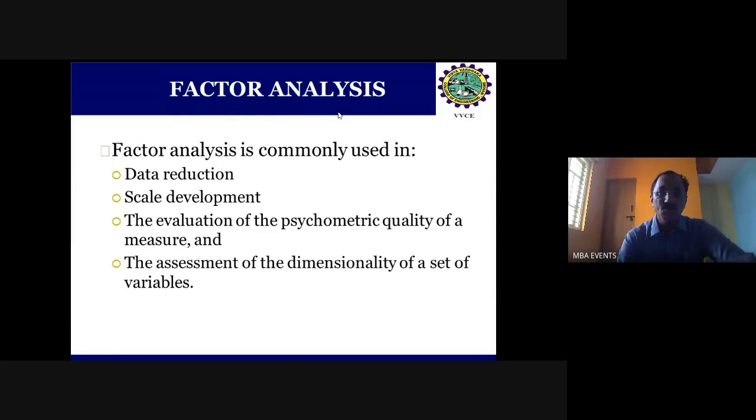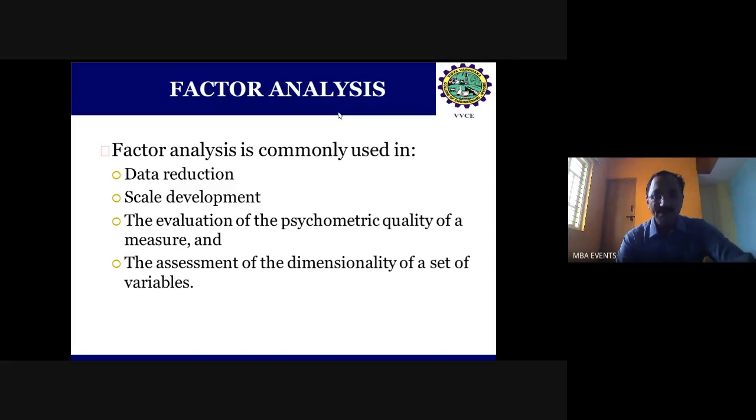The tool is very helpful in identifying which common views or variables are loaded high or loaded low. Loaded high or low refers to the number of respondents. Suppose there are 500 respondents, how many of them are considering the first variable, second variable, third variable? The variables or views will be analyzed by the statistical tool, SPSS, while doing this factor analysis.